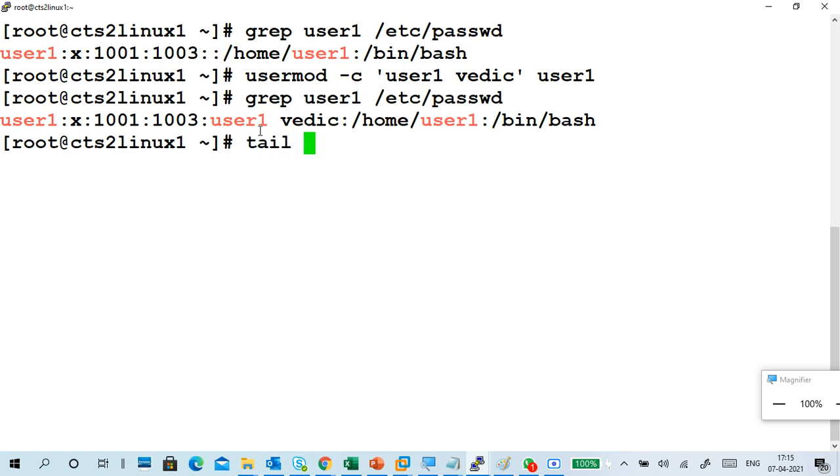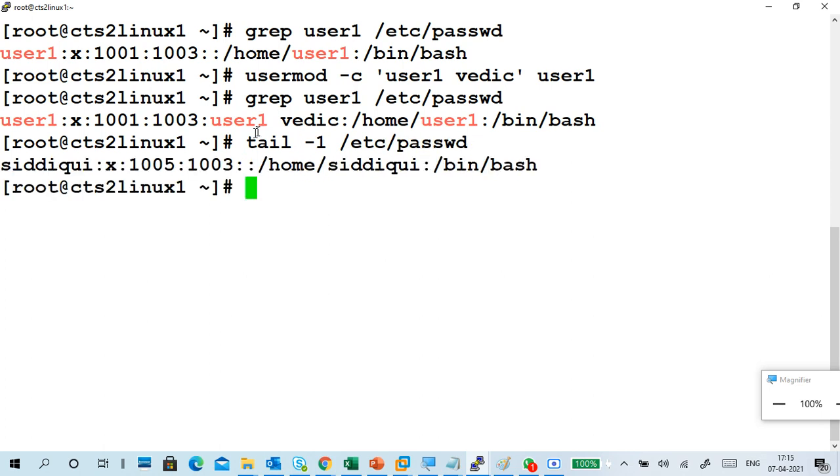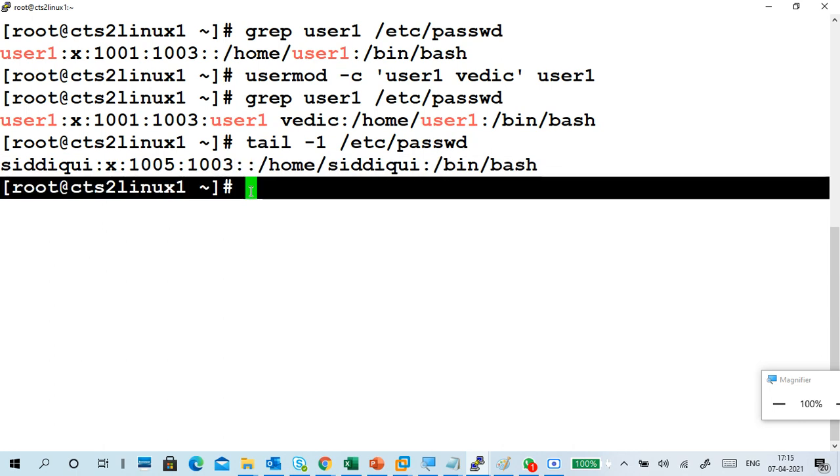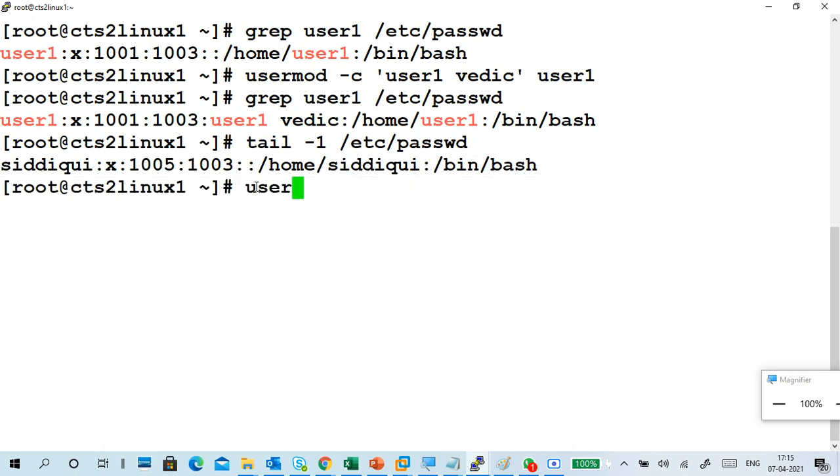So I put tail -1 /etc/passwd. Now the last user is Siddiq only, with no comment here, so we can change it like usermod -c. When you create a user, you can also add it.